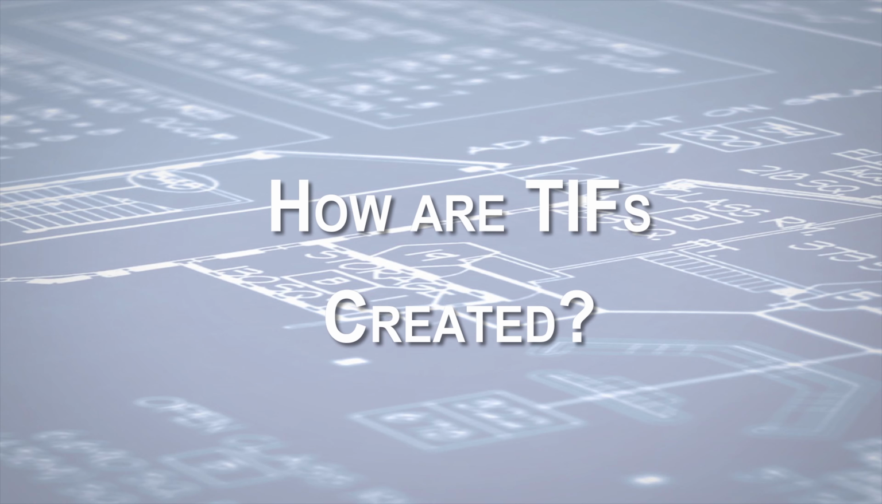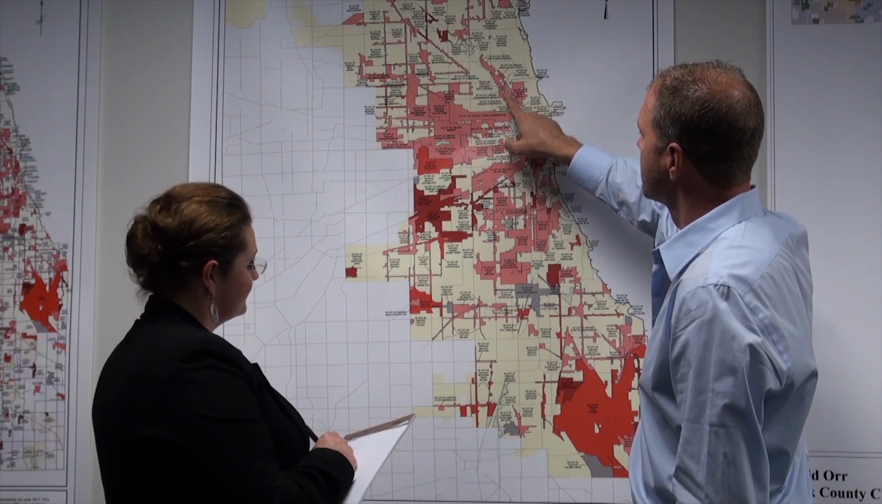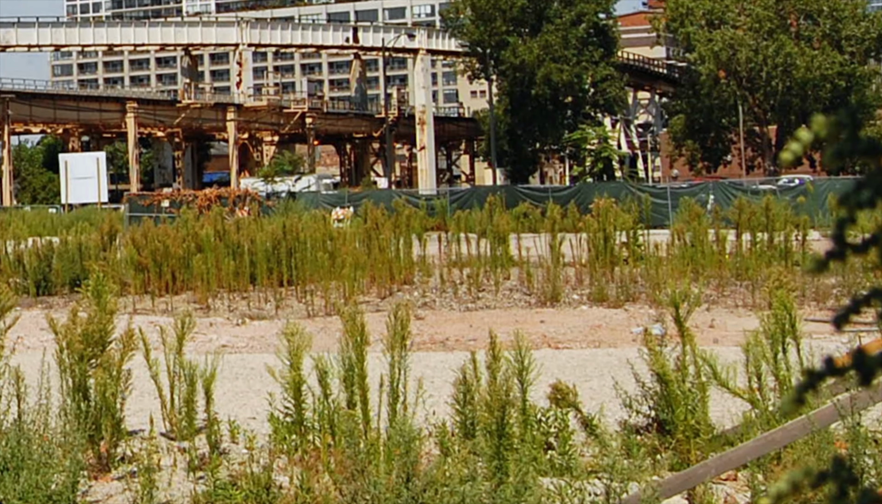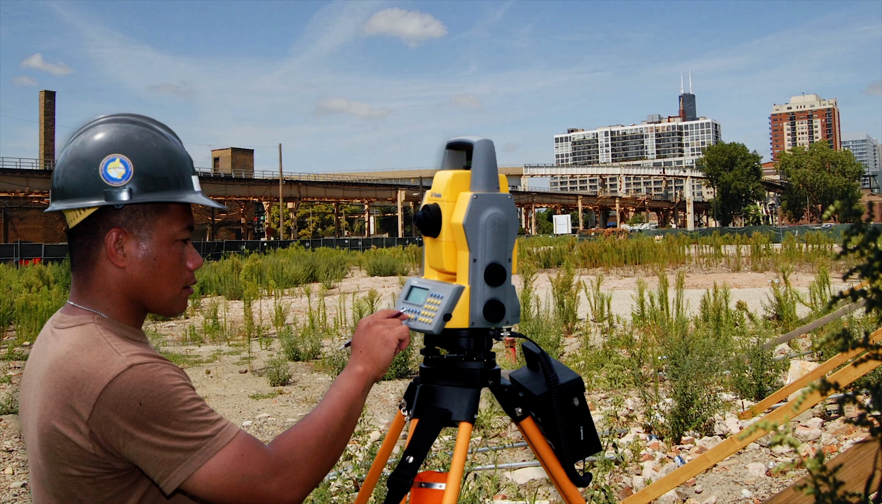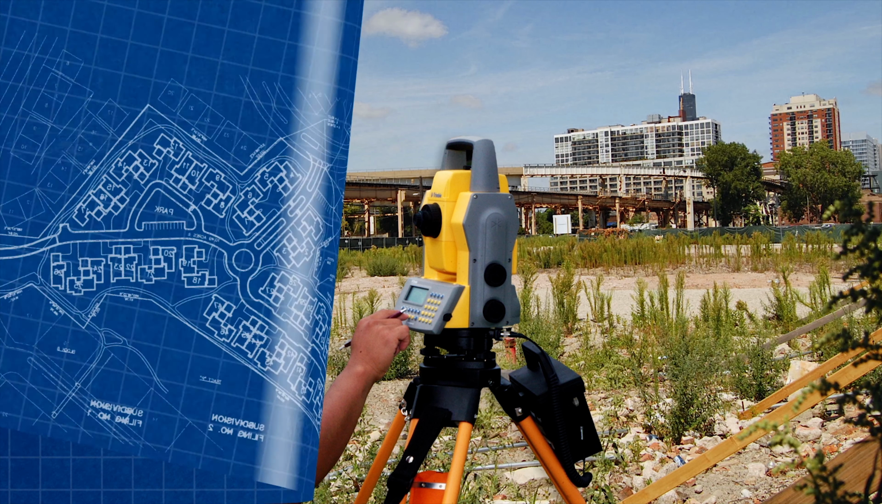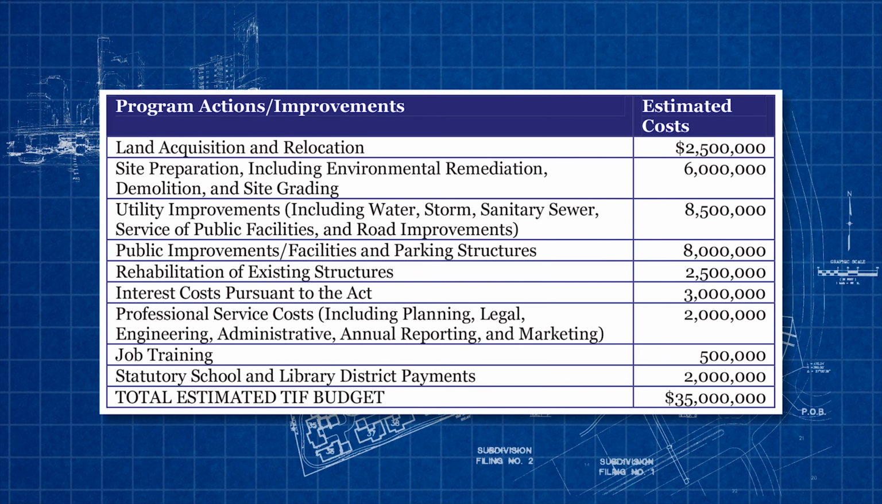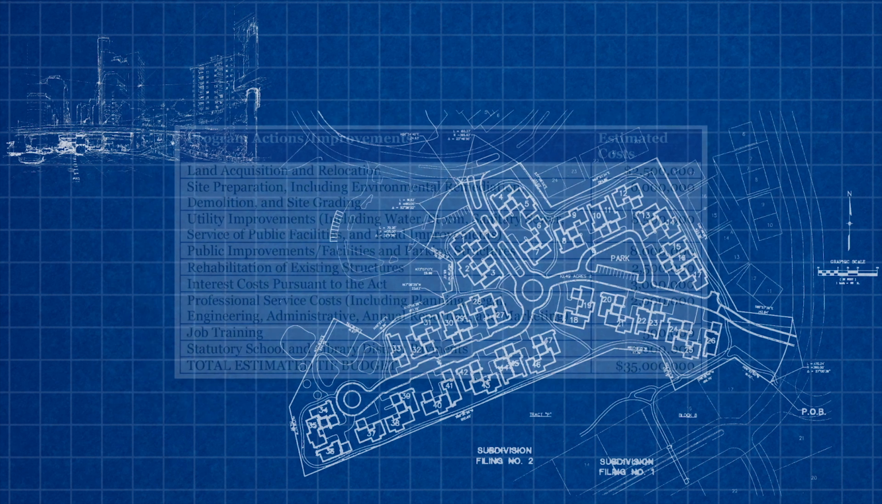How are TIF districts created? A municipality conducts a study to determine if an area is eligible for tax increment financing because it is blighted or in danger of becoming blighted. If the area meets the state standards for TIF districts, the municipality determines the TIF district's priorities, creates a development plan, and prepares a project budget.